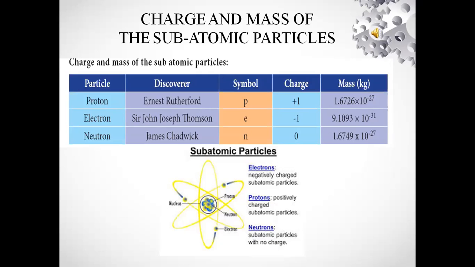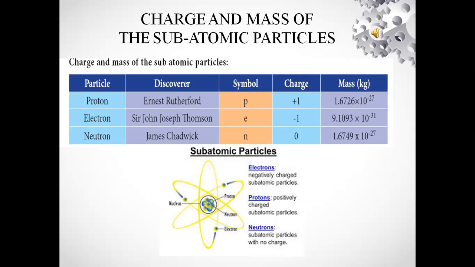The symbol of proton is P, electron is e, and neutron is n. The charge of proton is positive, that is +1. The charge of electron is negative, that is -1. The charge of neutron is neutral, that is 0.